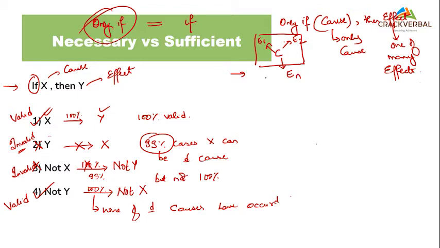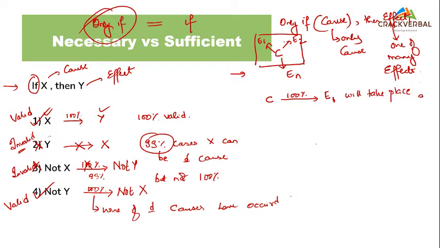So now when I do this particular relationship, look logically. I am saying that my cause is taking place. C is taking place. Perfect. Can I be 100% sure that effect 1 will take place always?